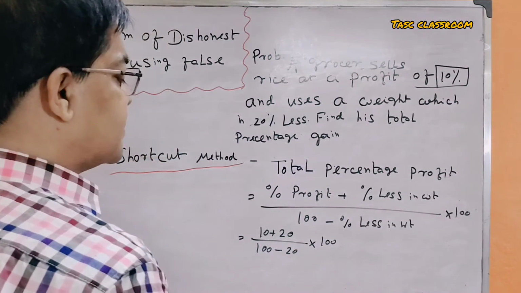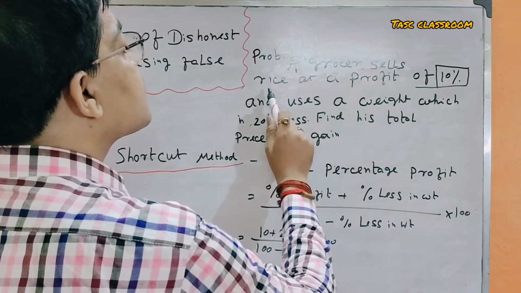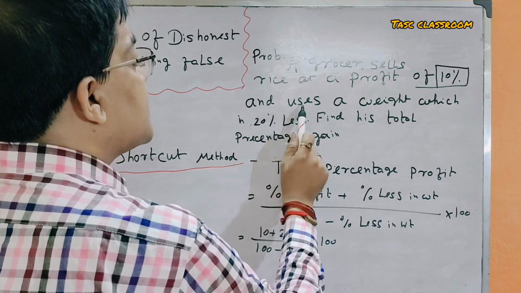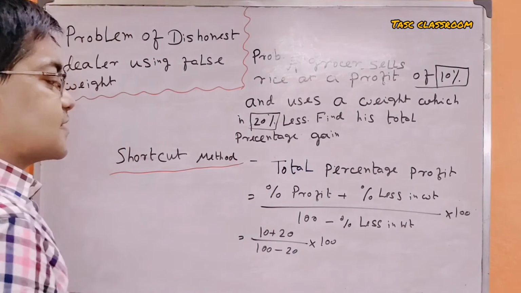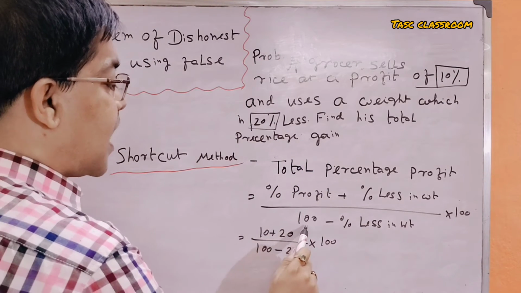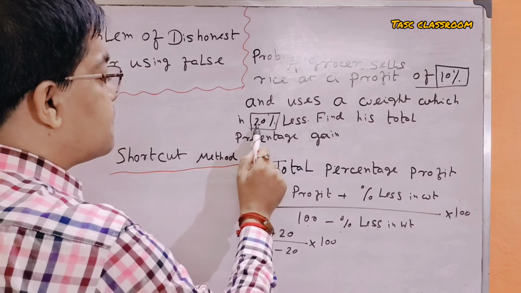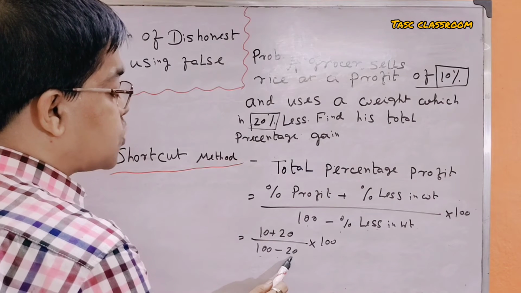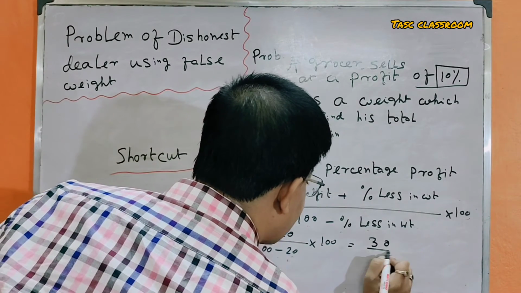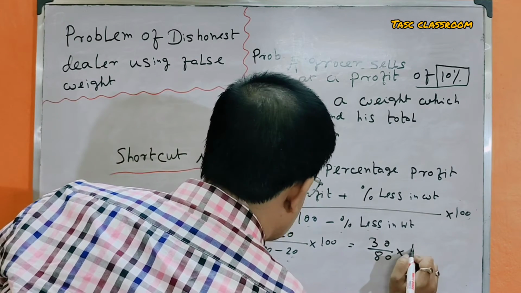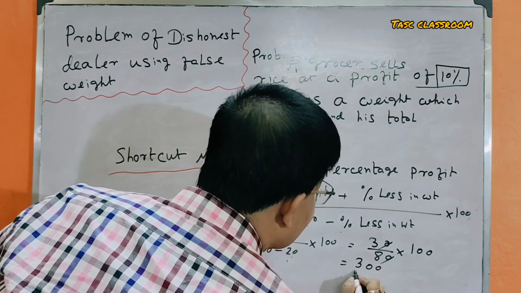Less in weight, here the less in weight is 20, because he uses a weight which is 20% less, divided by 100 minus percentage less in weight, that is 30 by 80 into 100, that is 300 by 8.